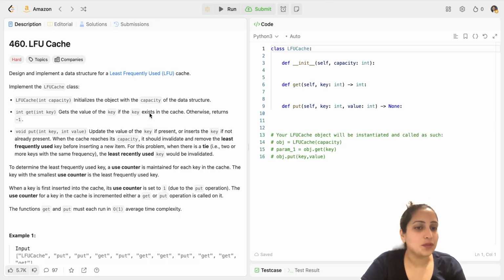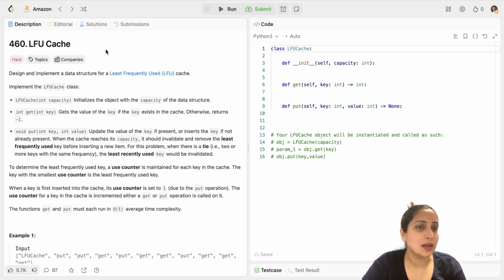So the sixth question we are going to solve today is LeetCode 460, LFU Cache. It is one of the hard level LeetCode problems and an all-time favorite for Amazon, Meta, and Google in their interviews in the last 1 month. So what does this question say and why is it a hard level problem?